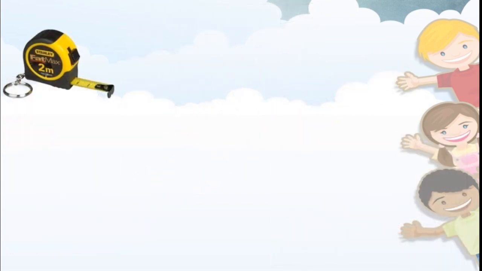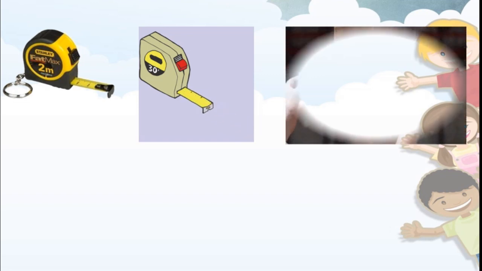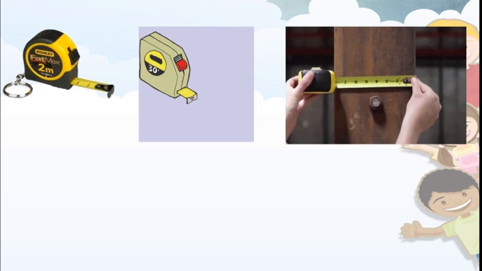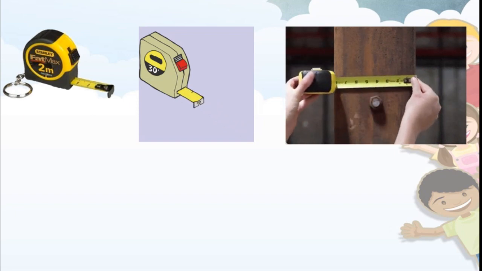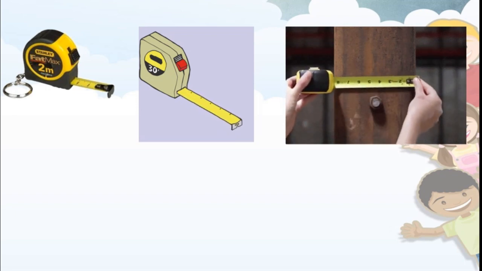See students, this is a measuring tape of 2-meter length. Means you can see the strip, correct? That is of 2 meter. And in the second picture, that is of 3 meter. And when we want to use this measuring tape, we have to pull the strip from the fingers. Okay, and we have to measure the given object. You can see in the third picture.